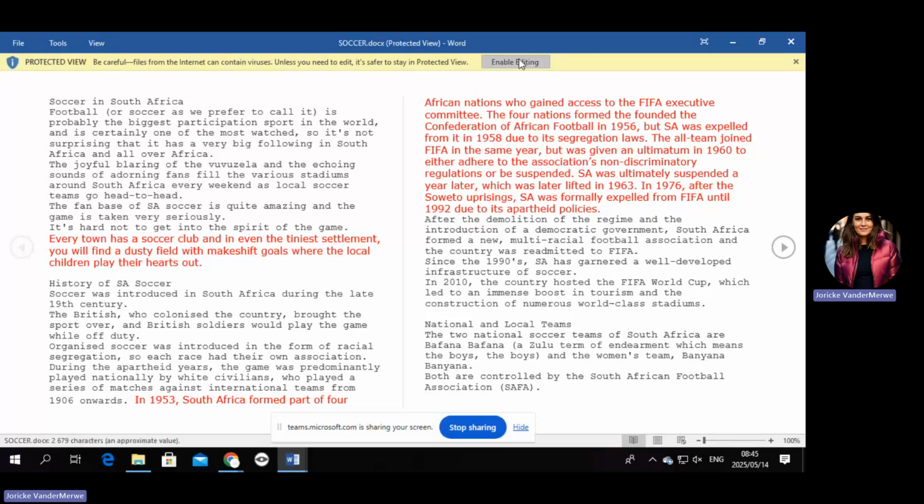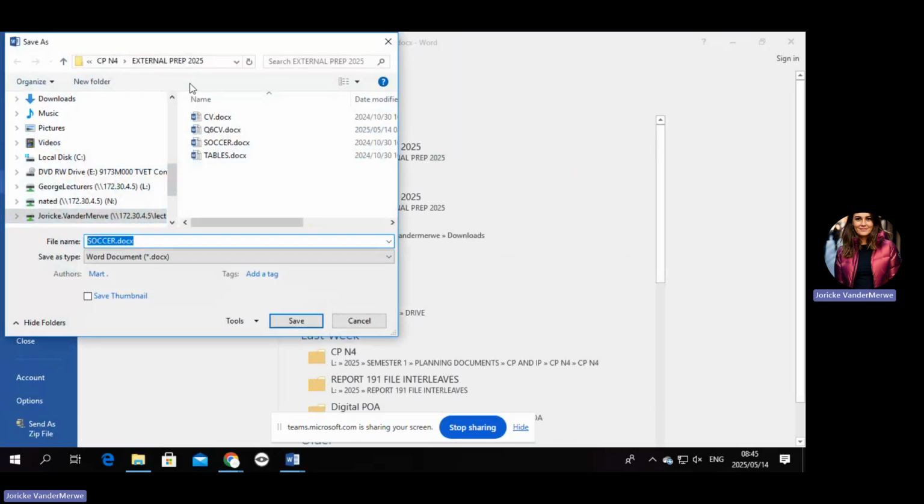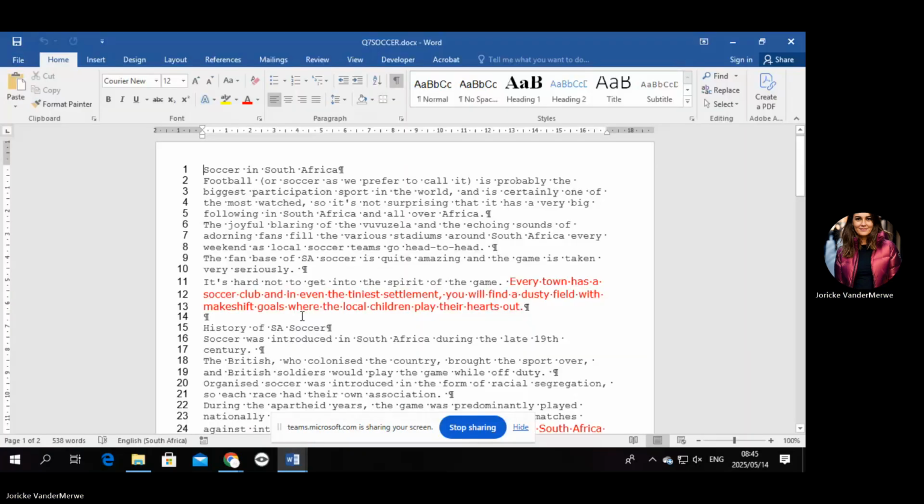First, you need to enable your editing. You say File, Save As, Browse. Make sure you save it in the exam and save it correctly as Q7 Soccer and say Save. Okay, let's carry on. Apply the following changes and also those indicated on the next page. Make all changes according to the proofreading signs. Again, just like we've done in question 6.